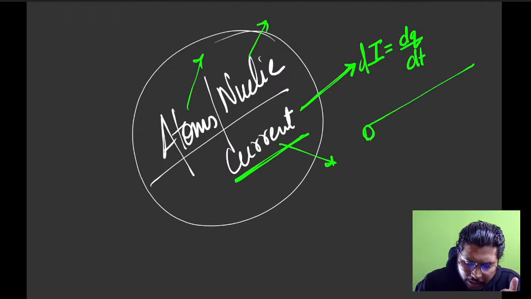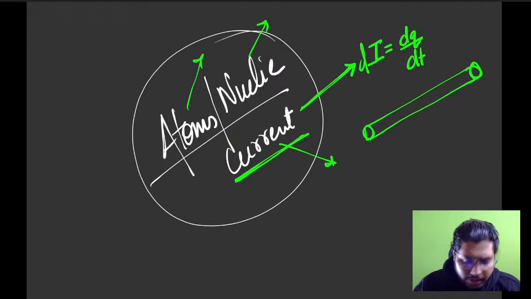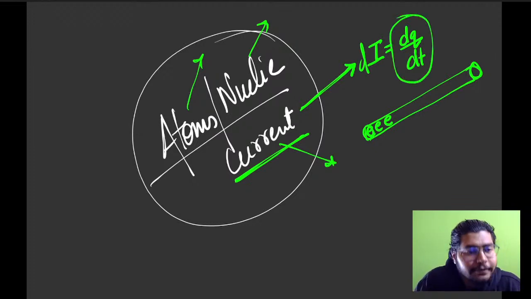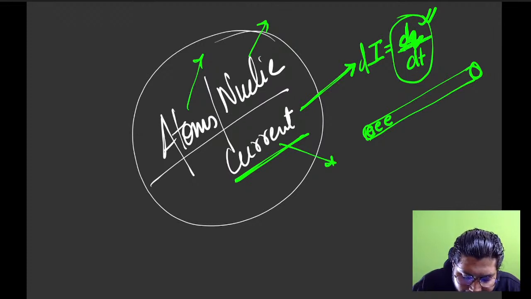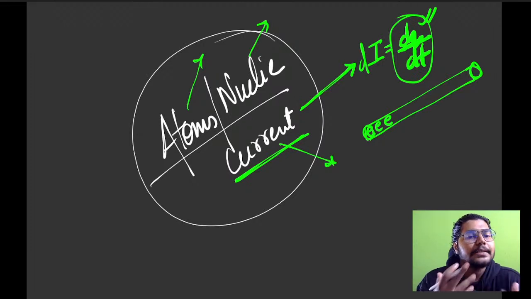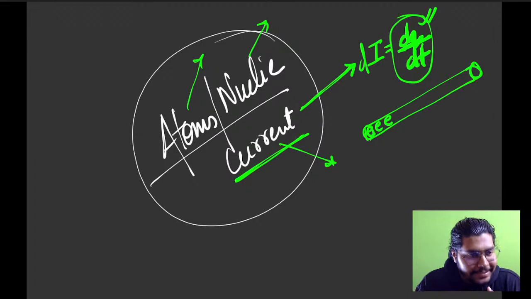Tell your brain, sir, what is current? Basically flow of electrons, correct? Sir, electrons or charge is running. How fast it is running? That gives me current, correct? So this fastness of the electrons running, that is the current. So if I take how much charge is going and divide that by how fast it is going, I'll get the current. Clear? If that is there in your brain, it makes memorizing easier. You don't forget that easily. Clear, everybody?